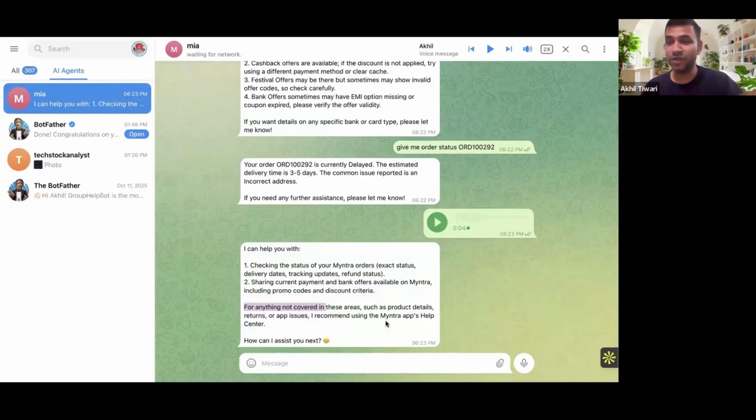So basically, I asked this question intentionally. If you ask anything about Myntra which it is not allowed to share, it'll redirect you to the Myntra app. For other companies or products, if you ask for information, it will simply deny, saying, hey, probably I'm not the right POC for that, right?